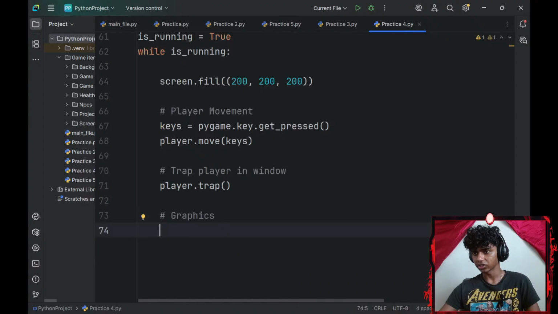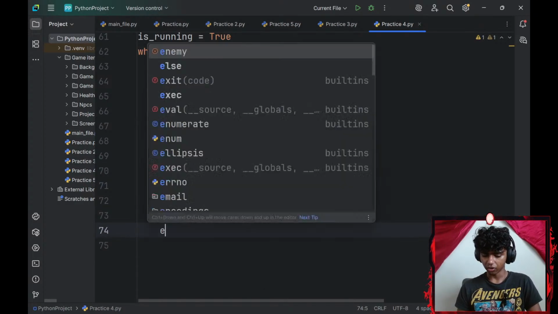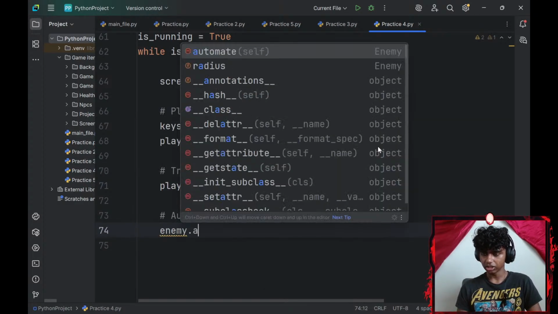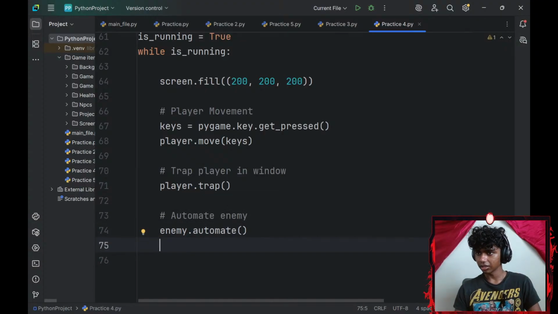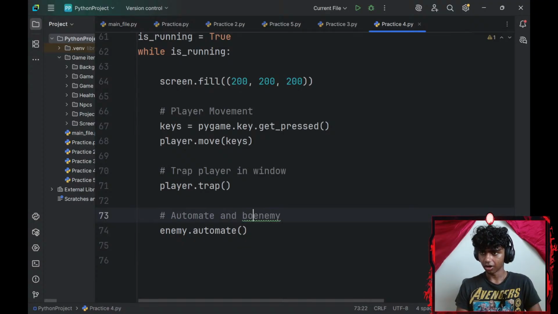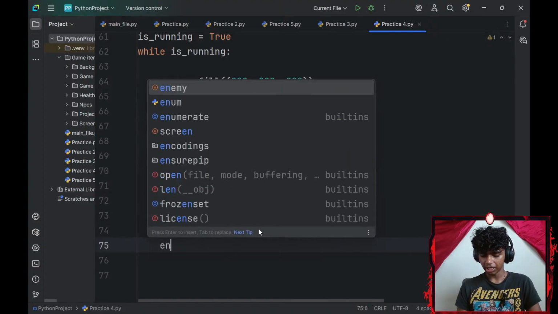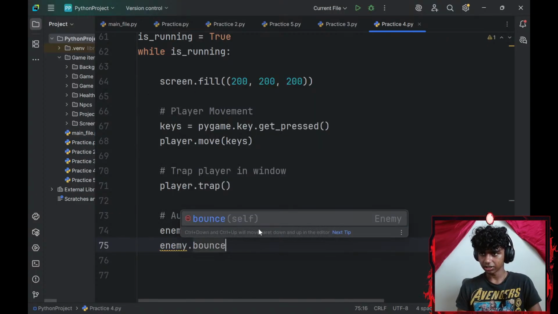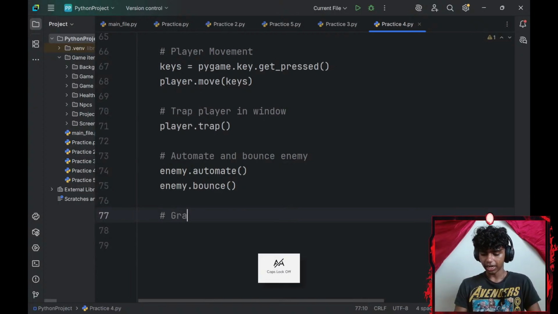Okay, honestly, before my graphics, let me go with my automate enemy. So to automate my enemy, I'll go with my enemy variable dot automate. This is going to automate my enemy, and then actually automate and bounce enemy, because I don't want to add a lot of comments. Automate and bounce enemy. So enemy dot automate and enemy dot bounce. There we go.